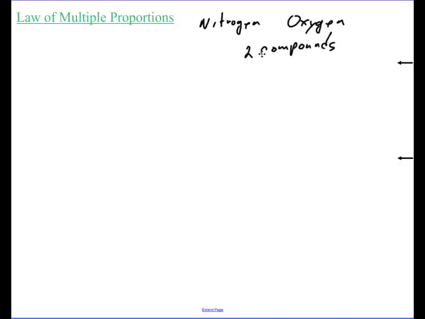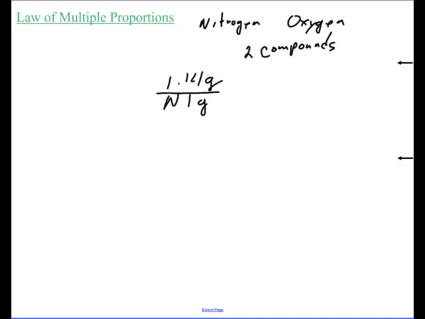They knew that there were these two compounds, and they both had nitrogen and oxygen only in them. Now, if chemists took one compound where the nitrogen weighed 1 gram, then the oxygen, it turned out, in the one compound weighed 1.14 grams.